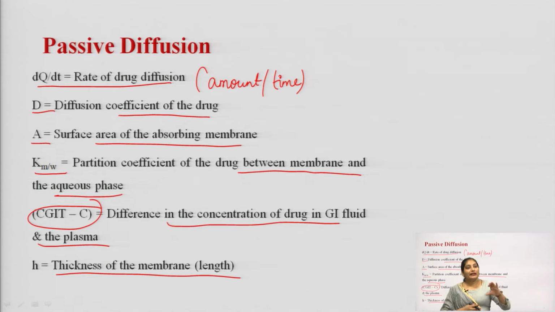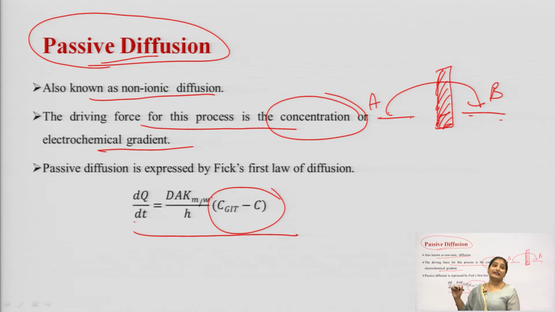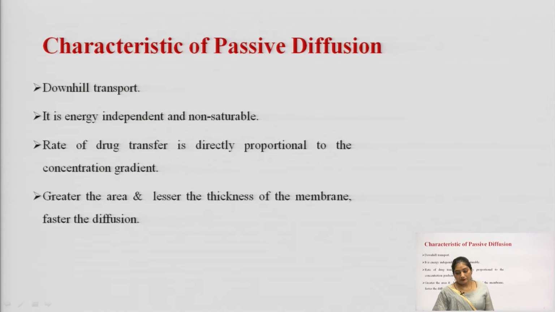Based upon this equation, dQ/dt = DAKm/w / h multiplied by the concentration gradient, we can derive certain characteristics of passive diffusion. The first characteristic is that it is a downhill transport. Downhill means from higher to lower.